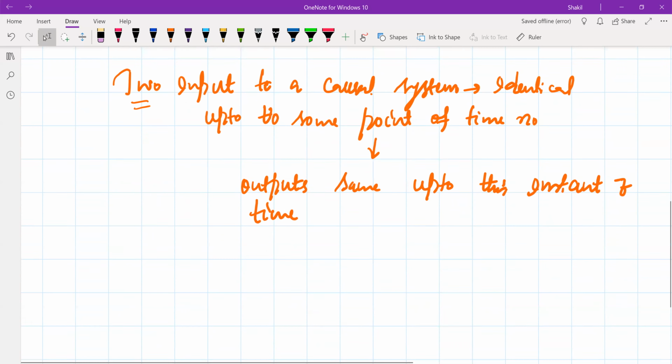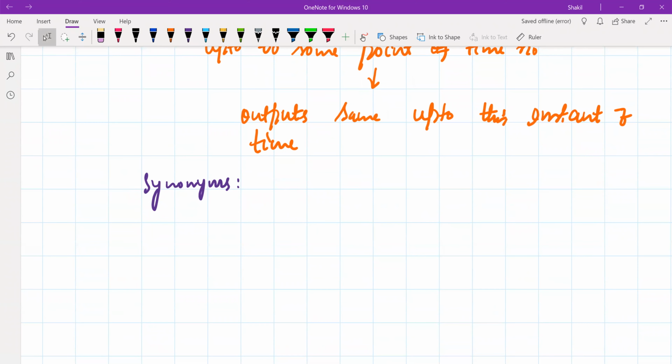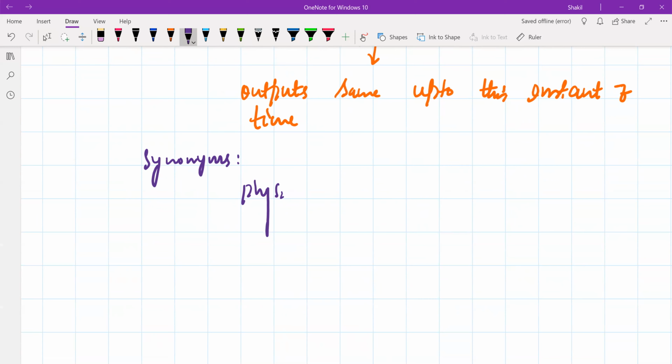Now, if you see from the dictionary, the synonyms of causality are physically realizable. If you see the definition, the definition is physically realizable system.